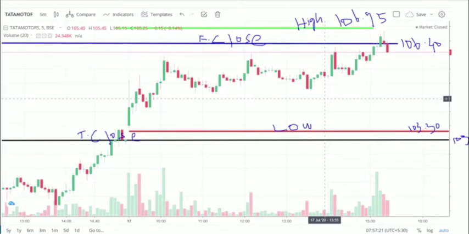In between, it reached a low of 103.30 and a high of 106.95. So I'm going to take this position, based on the high and low and the open and close positions. Okay, so I'm going to compare.